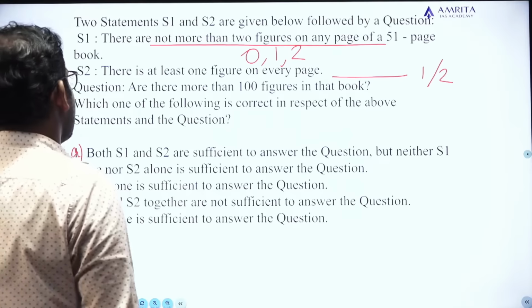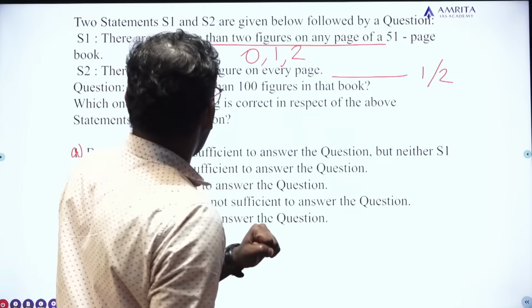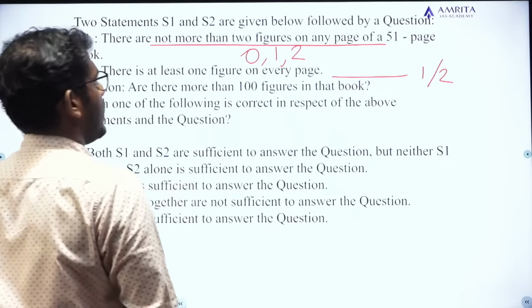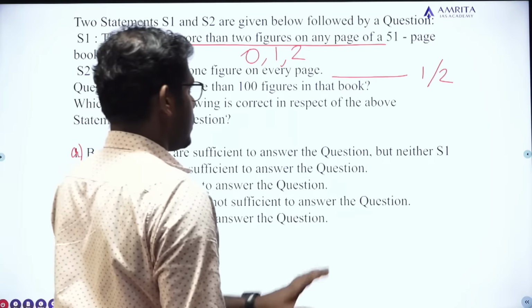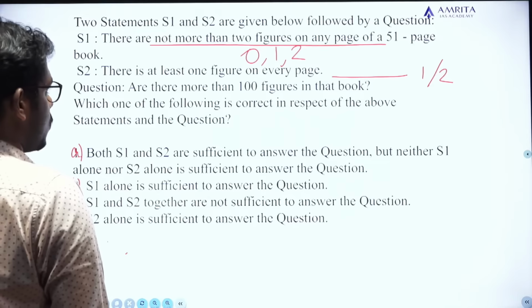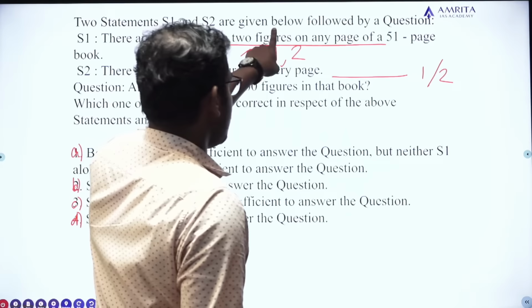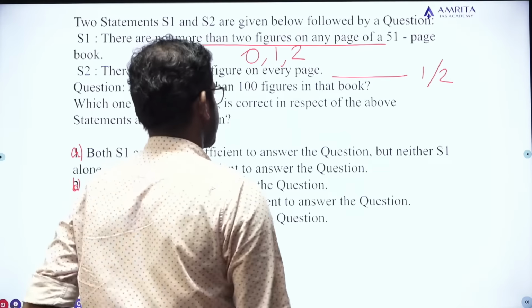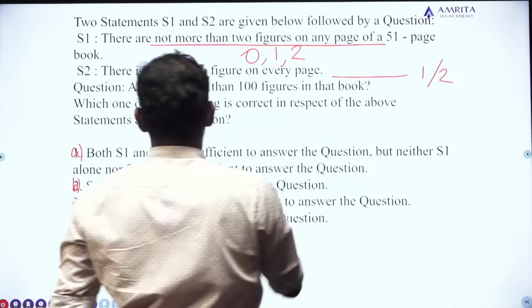Okay, fine. Let's take the first case. There are not more than 2 figures on any page of a 51 page book. The book contains 51 pages. Not more than 2 figures, which means there can be 0 figures, 1 figure, or 2 figures. In case 1,